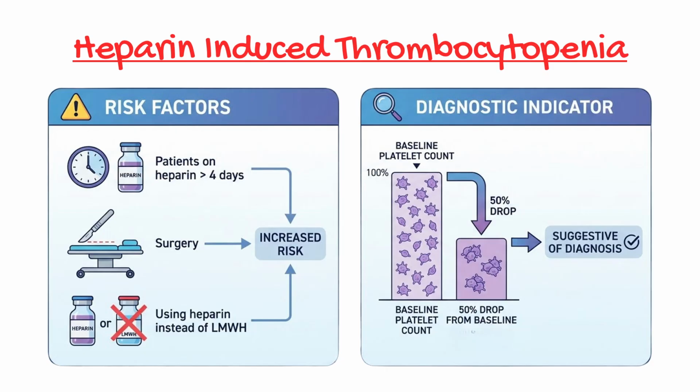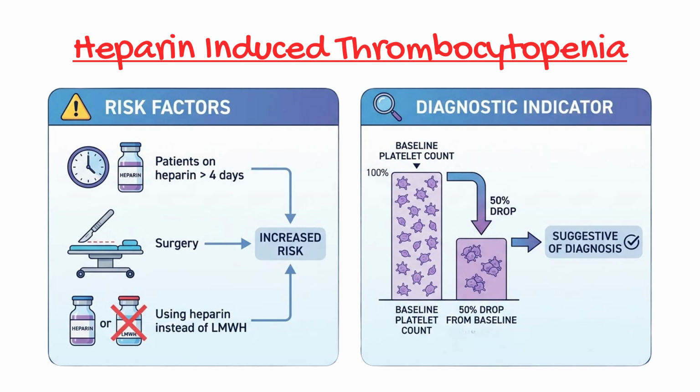Let's continue our discussion on heparin-induced thrombocytopenia. Now remember, in heparin-induced thrombocytopenia, we see a 30% risk of thrombosis. About 75% of them will be in the venous system and 25% in arterial. What are some risk factors? We're going to say heparin greater than 4, 5 days. 5 days is probably more correct.